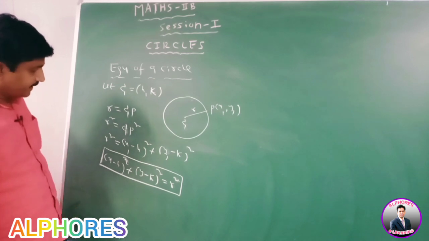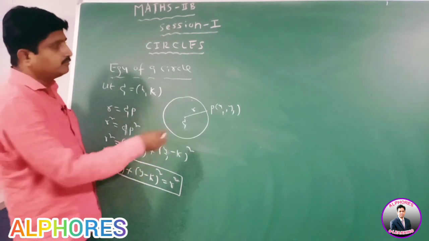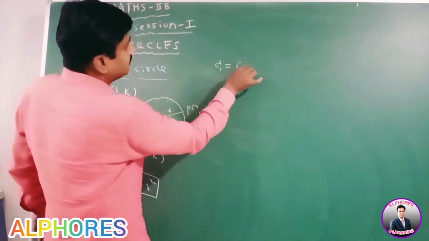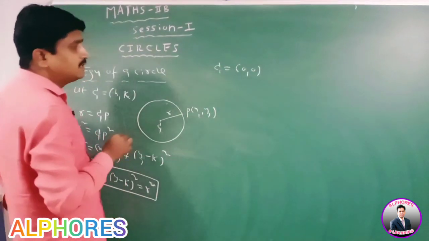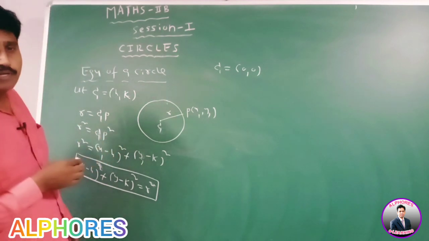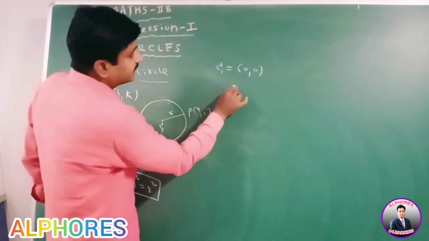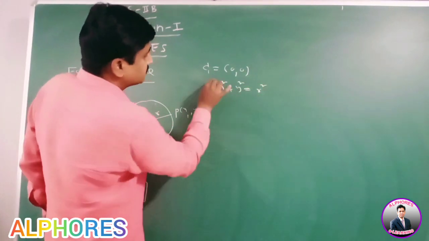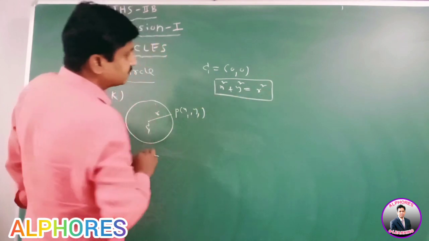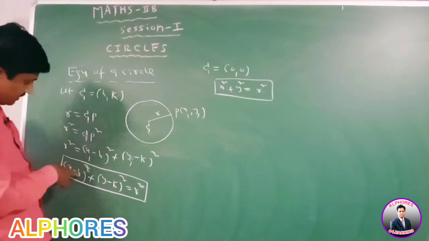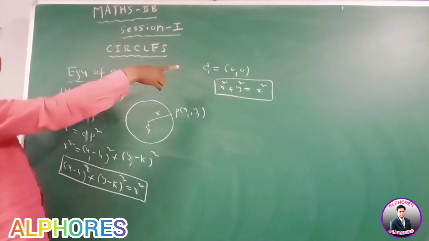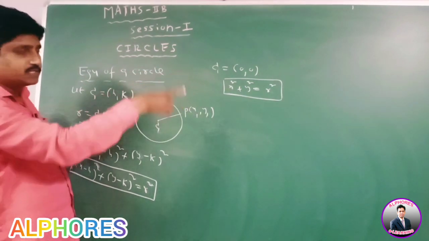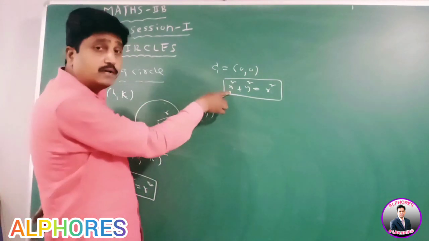Here, if h comma k, the center of the circle, is 0 comma 0, it means the center is at the origin. Then the equation of the circle is x square plus y square equal to r square. Here, in place of h comma k, we put 0 comma 0. This equation is called the standard form of the circle.